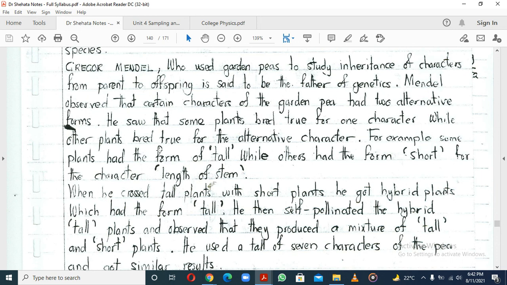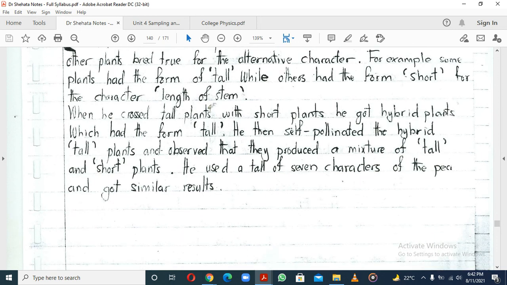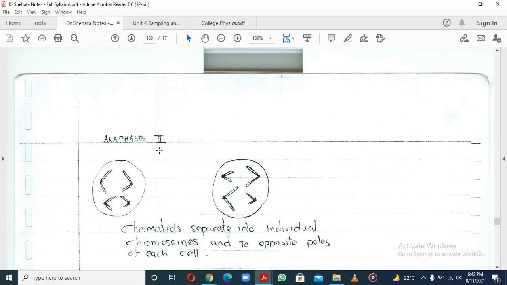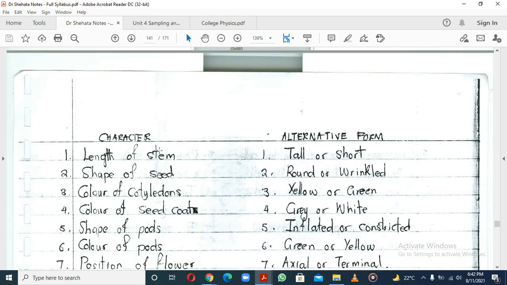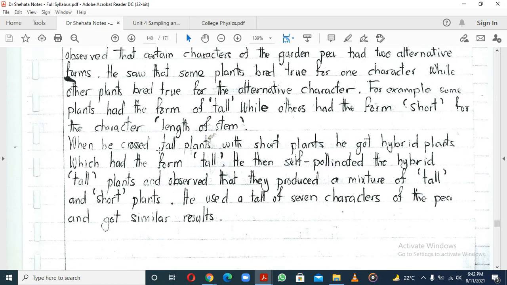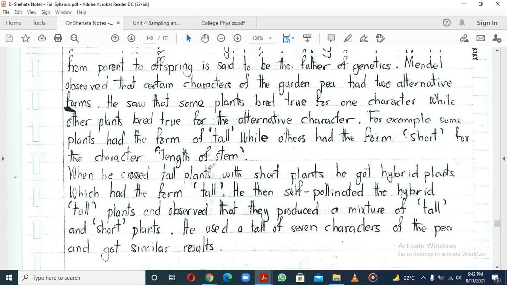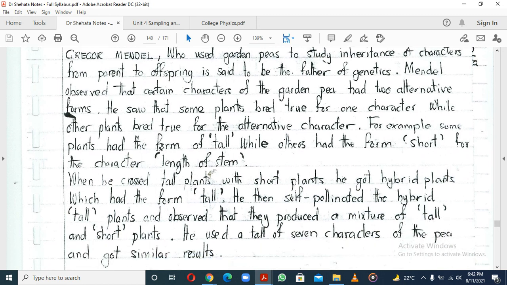What Mendel realized is that he noticed there were certain plants which were tall, and usually their offspring would have a certain character that would be similar to the earlier generation.